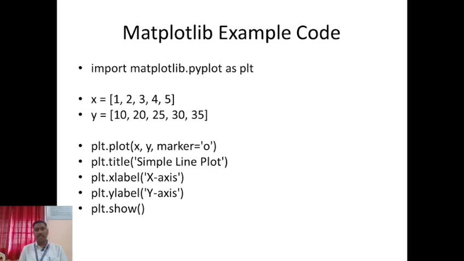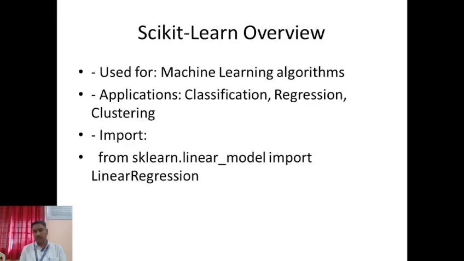Here we use import matplotlib.pyplot as plt, with x and y axis values. For the x axis we use 1, 2, 3, 4, 5, and for the y axis 10, 20, 25, 13, 32. With the help of Matplotlib, we can simply plot the x and y axis with plt.plot and plt.show. We can also label the x and y axis inside the round brackets. Simply we can run this.